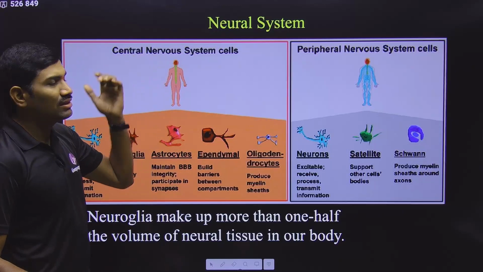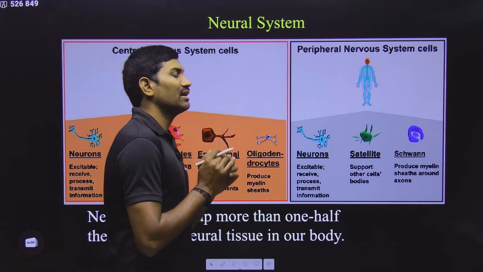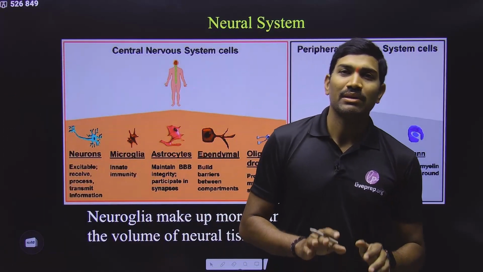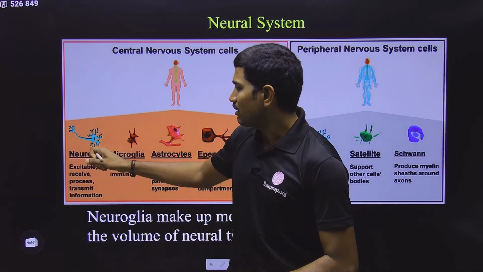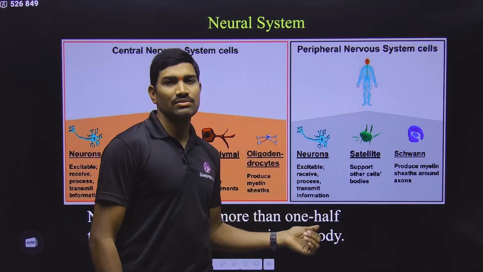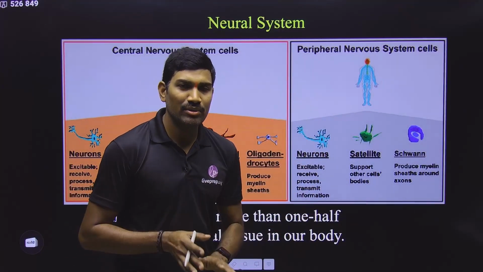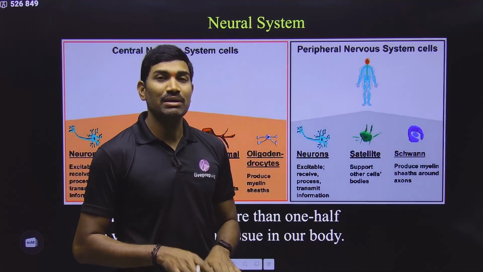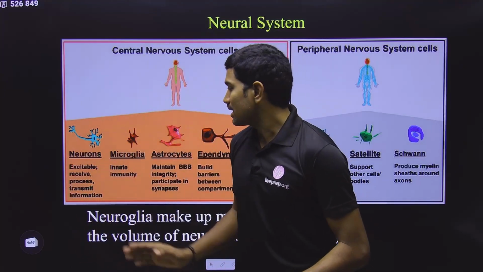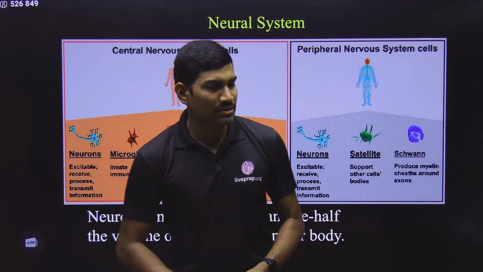Then we are going with the neural system. In this there are different types of cells present. But in the NCERT, they have mentioned only the neurons. But not just the neurons, there are many other types of cells present.